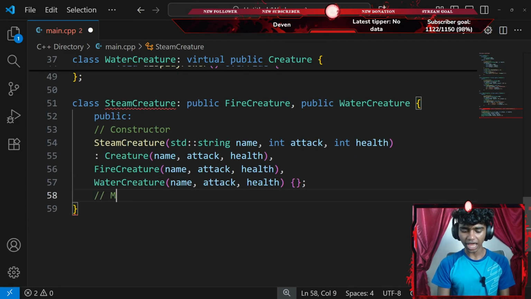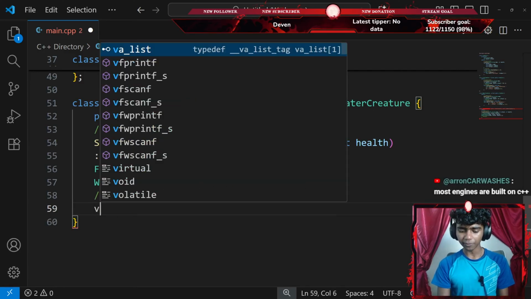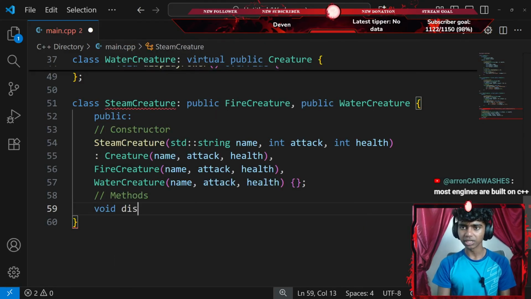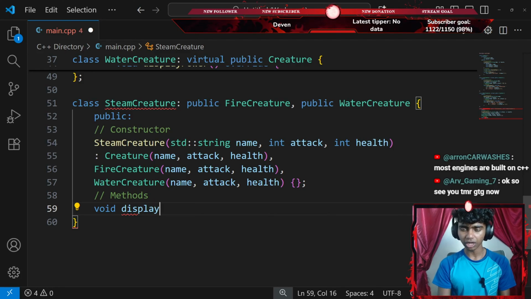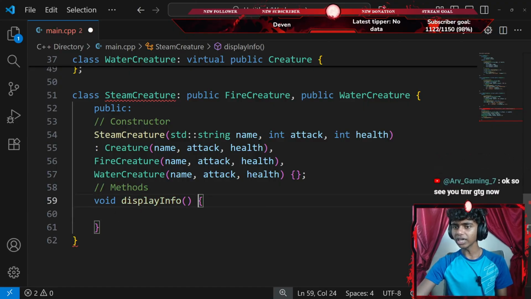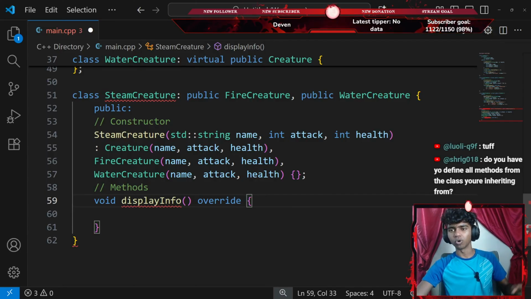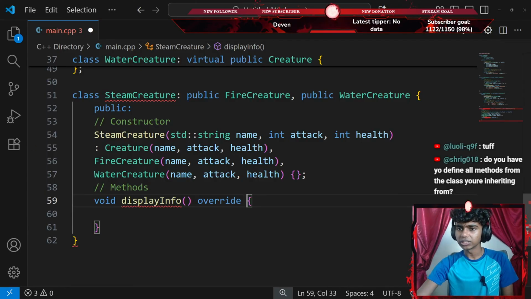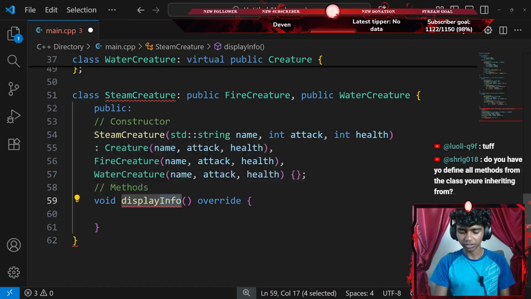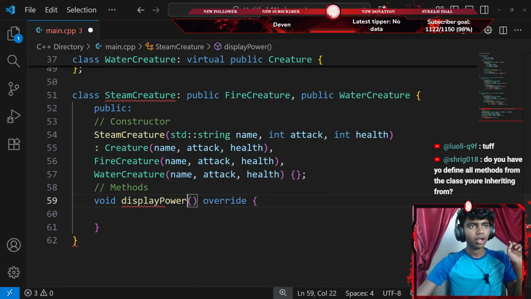Now let's go ahead and add a few methods. For my methods, I'm going to be creating a void method called something like display info with a pair of parentheses and then a pair of curly braces. Okay, before I go with curly braces, I will use the override keyword because my display info method does override everything. Okay, display power. There we go.